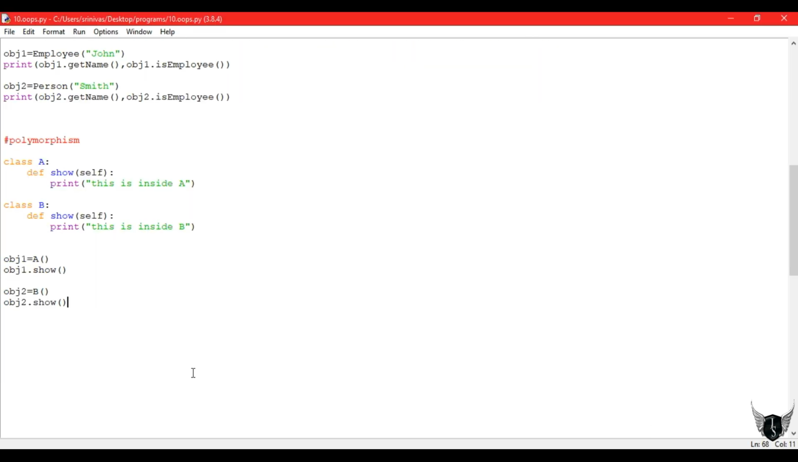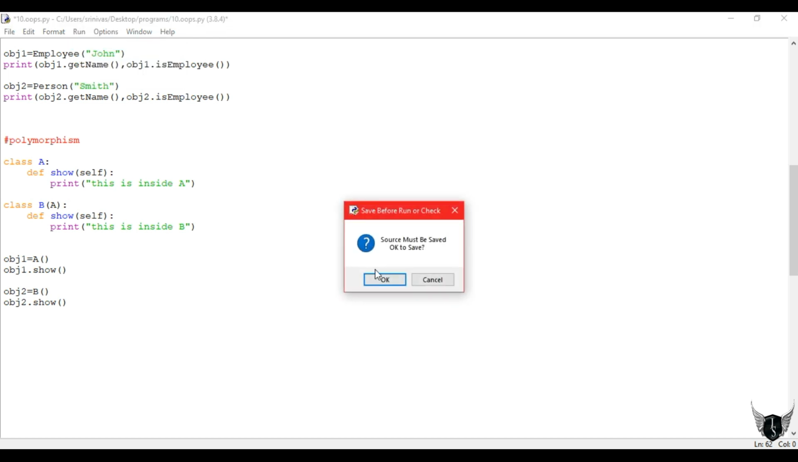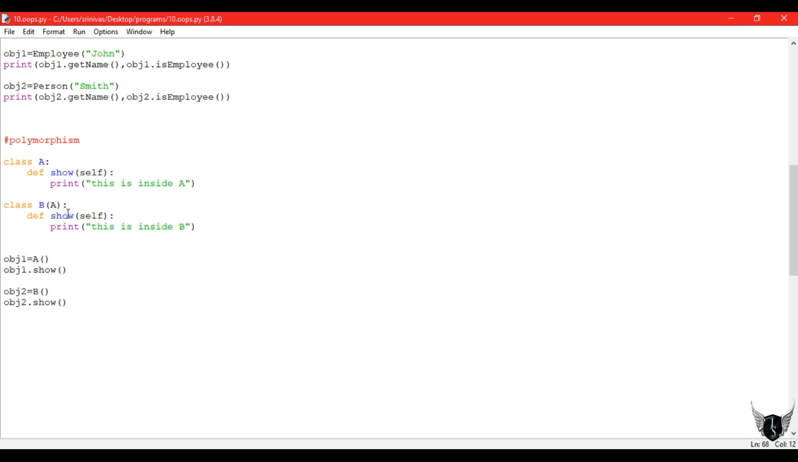If I inherit class B from class A, what will happen is that the upper show function also will be present in my class B, so it gets confused. But due to polymorphism we get the same outputs, because this is inside B is prioritized.